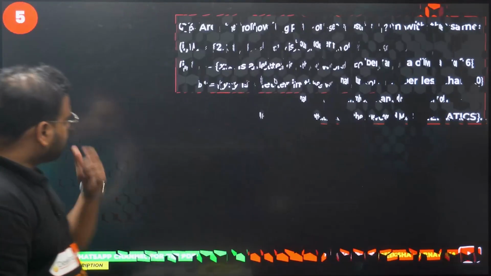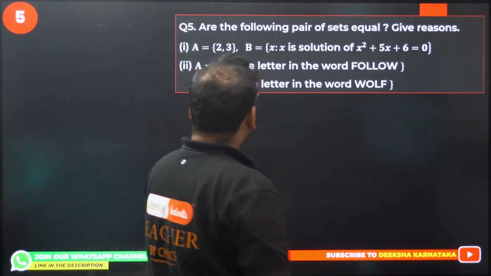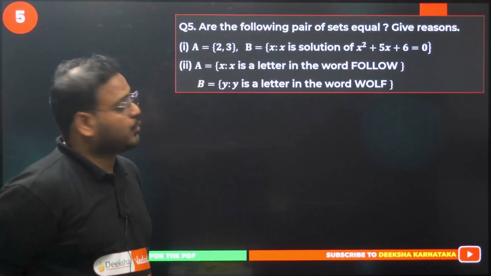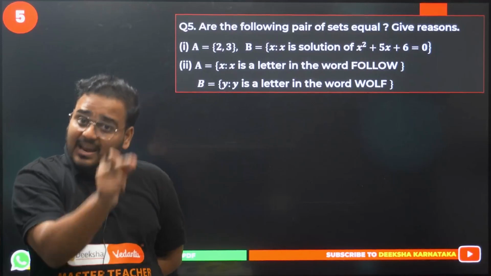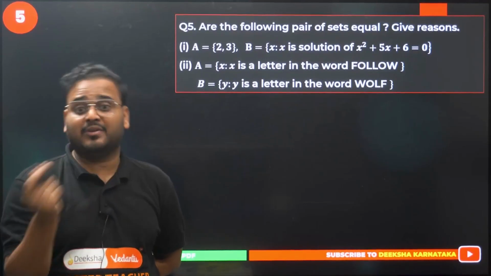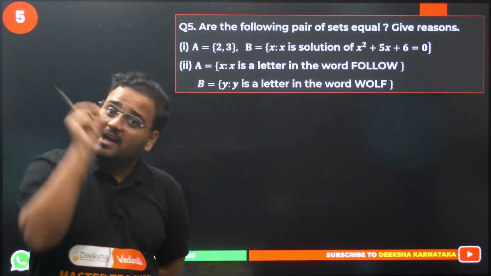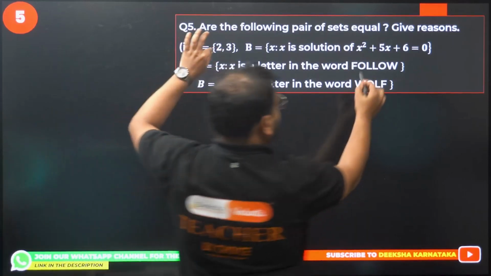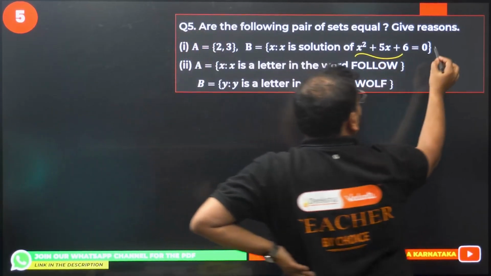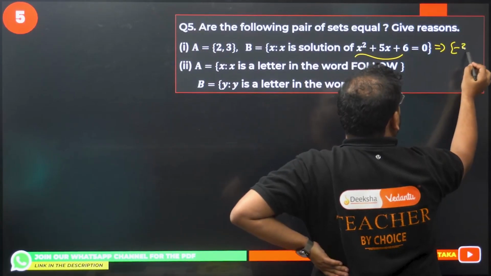So question number 5, have a look. Are the following pair of sets equal? You have to identify the equal sets. If you know the definition, every element should be the same, not just the number of elements in the two sets. Every element should be the same. Here we have 2, 3 over here, and this set in the roster form, so the set will become -2 and -3.